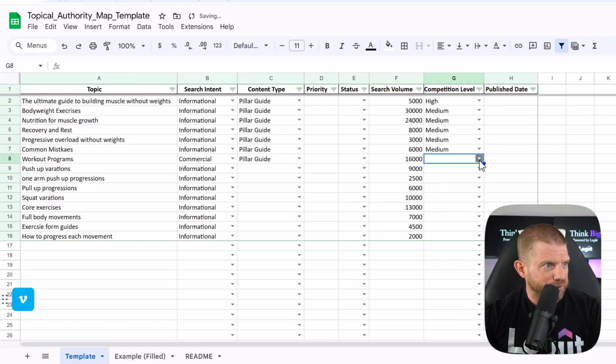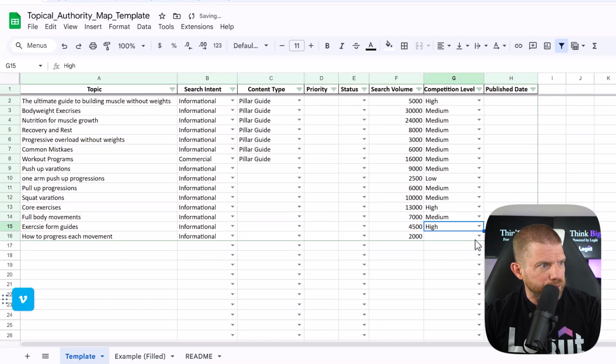Medium, this is tedious, of course. Medium. We'll call this one low. We'll call this one medium. We'll call this one medium. We'll call this one high. Again, you get the idea. And there's tools that can help you with this, but you really don't need them. Medium. Now watch how this changes our priority.